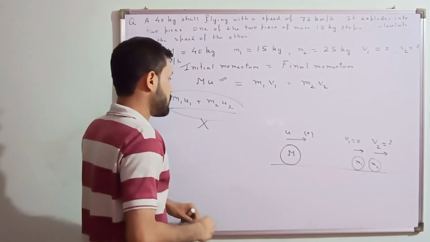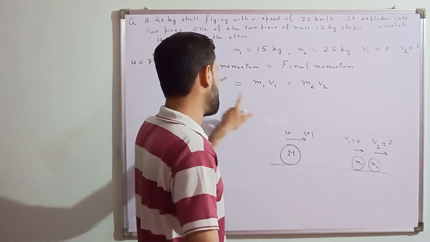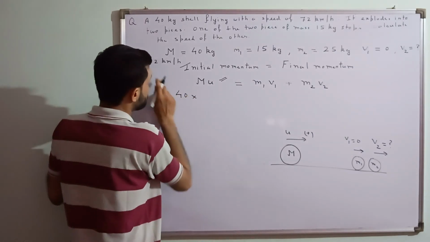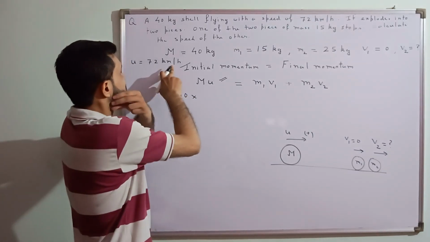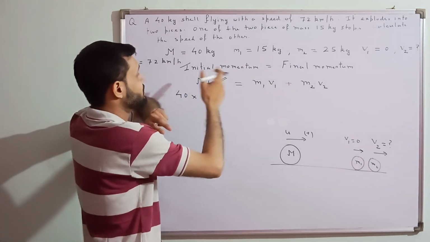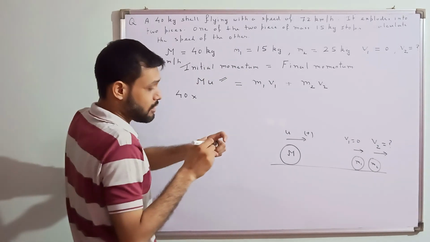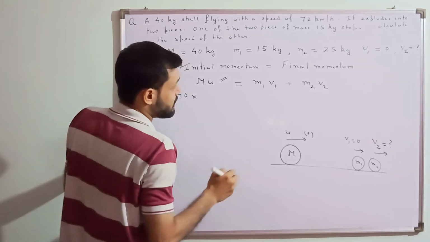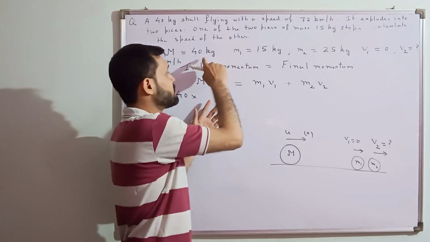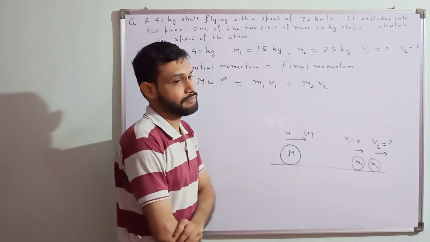Yes, sir. So now coming to the situation. I am considering this as my positive direction, so I will write u as positive. Just put the values. Moreover, I am not converting the units over here. You can see it is written kilometer per hour. We are taking kilometer per hour, so the answer will be in kilometer per hour. There is no requirement to convert units unless there are different units in the calculation, in which case we convert them into one particular system.